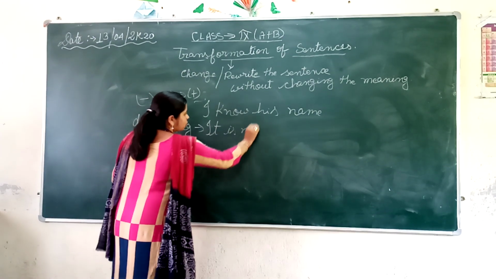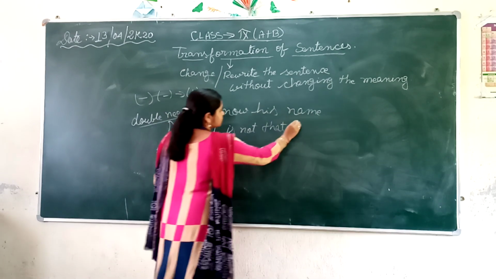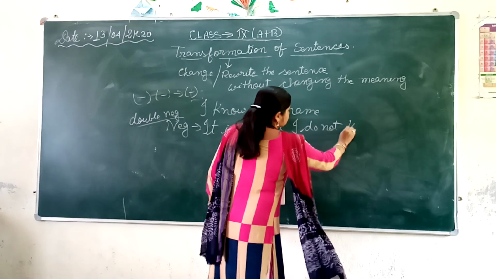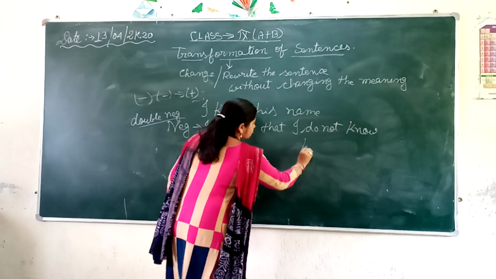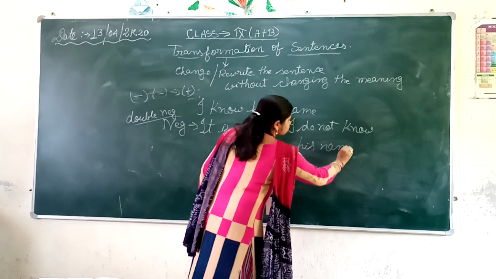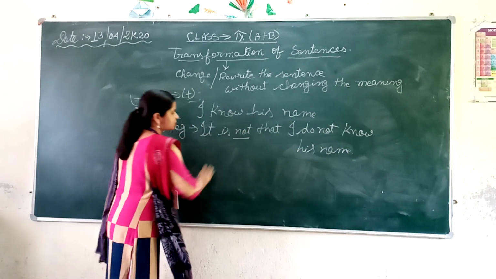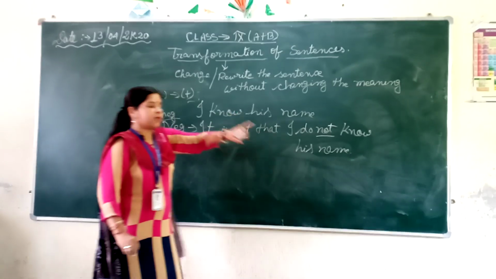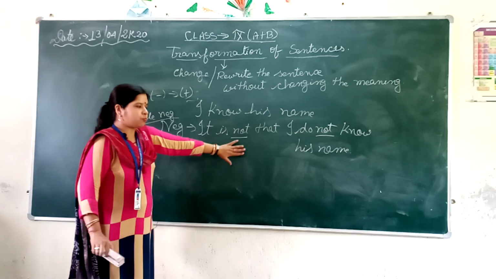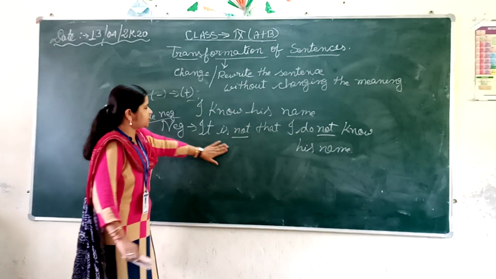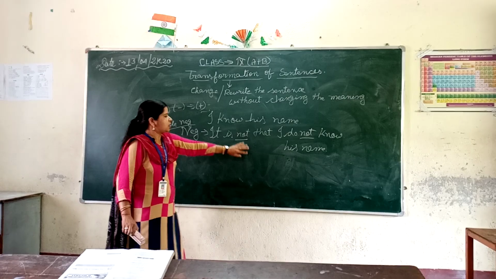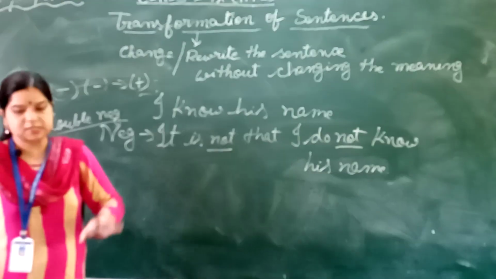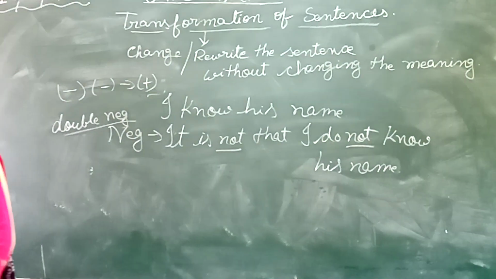It is not that I do not know his name. Now see, in this sentence, this is the first not, this is the second not. Now I have used double negative. That gives you the positive meaning, that is, I know his name. These are the most simple ways of changing.